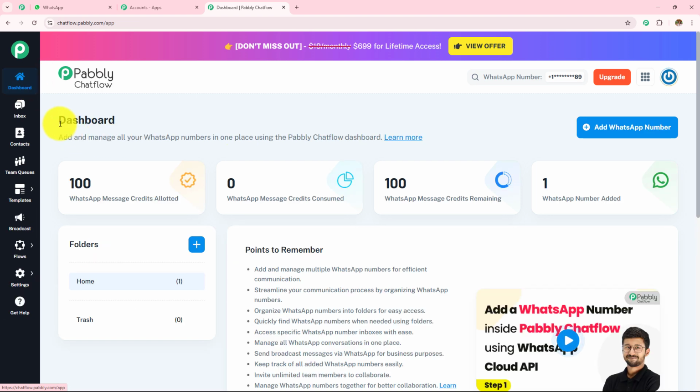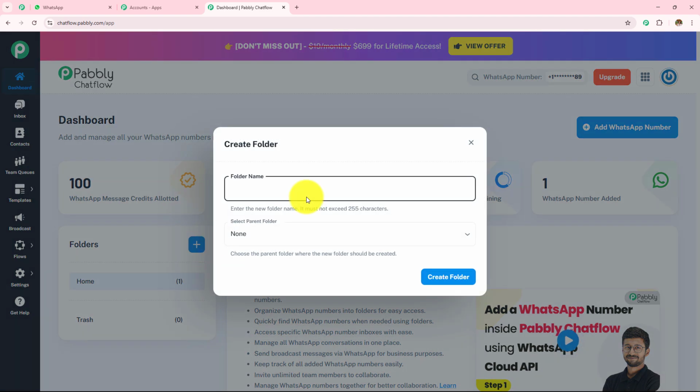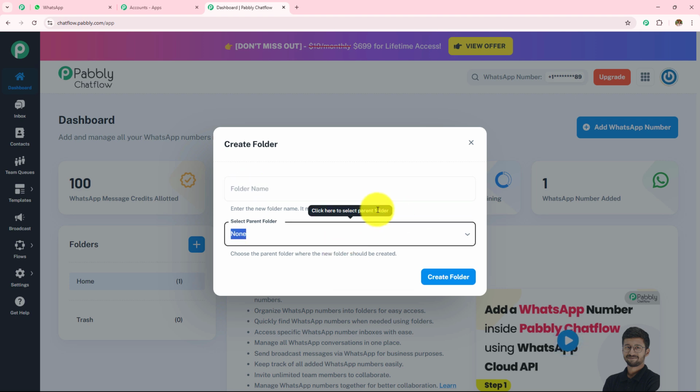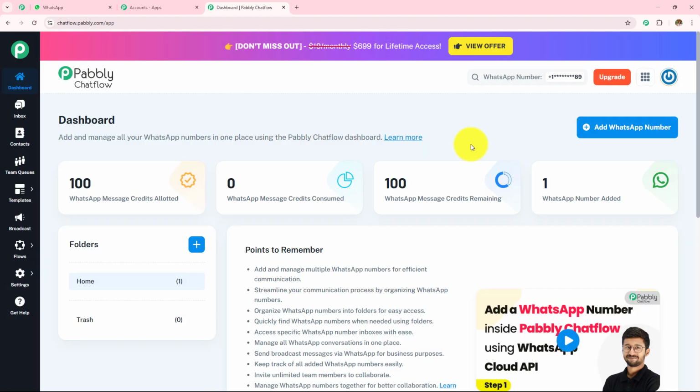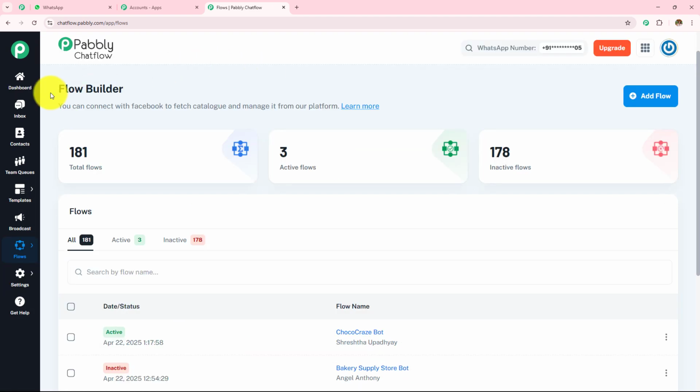Now let's go back towards this dashboard. If you want to learn how you can create your own folder, you simply need to click on this plus icon, and from here you can create a new folder. Now let's quickly start creating the flow. On the left hand side where I can see all these options, I'm going to click on this flow and then go towards this flows. Here I have landed on this flow builder page, from where I'm going to learn how to create a new flow. So to create a new flow, we simply need to click on this add flow button.